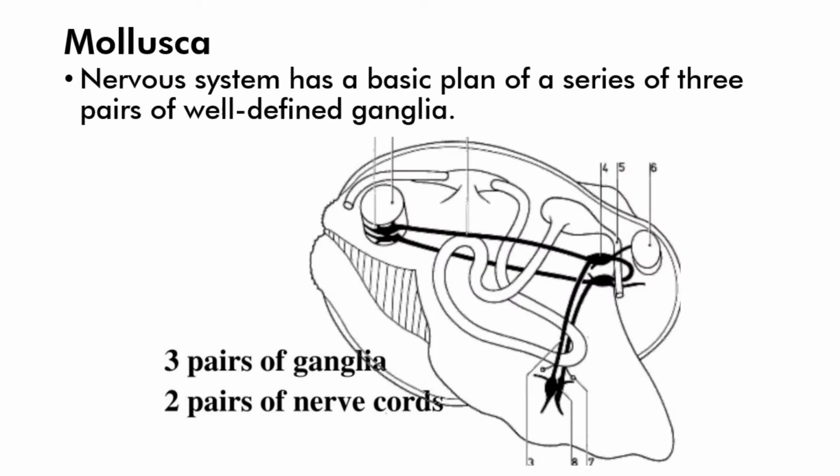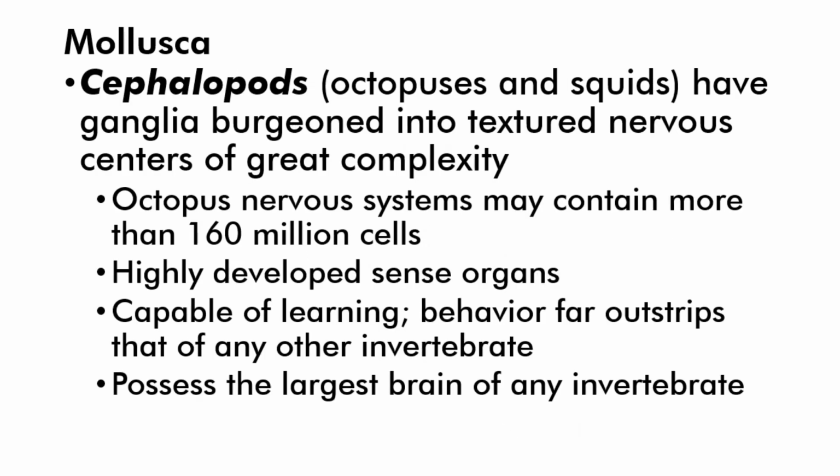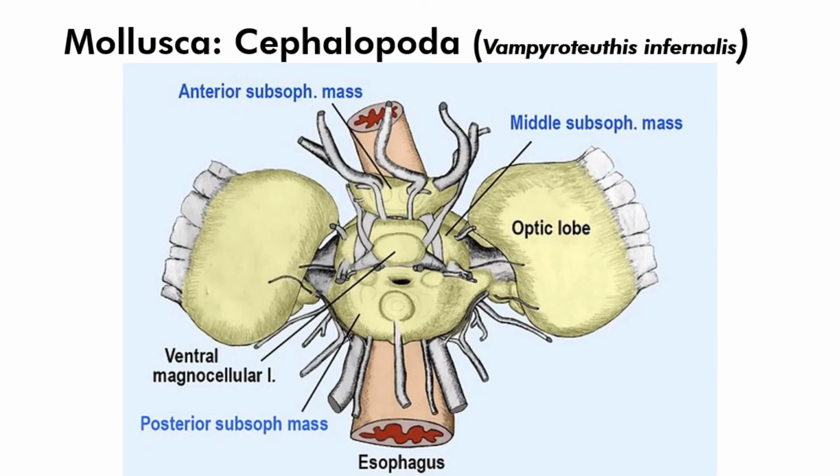Mollusks have a nervous system that has a basic plan of 3 pairs of ganglia and 2 pairs of nerve cords. Cephalopods have ganglia burgeoned into textured nervous centers of great complexity. Octopus nervous systems may contain more than 160 million cells. They have highly developed sense organs, they are capable of learning, and they possess the largest brain of any invertebrate. This is a ventral view of the brain of a vampire squid.